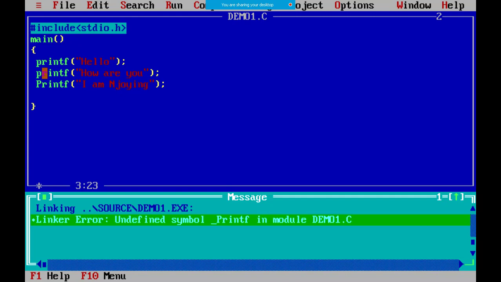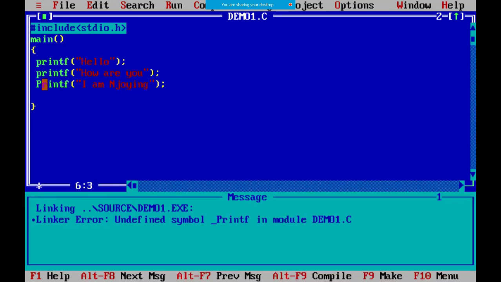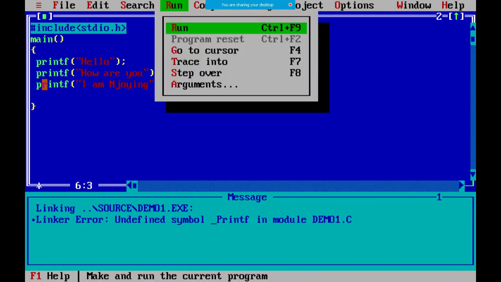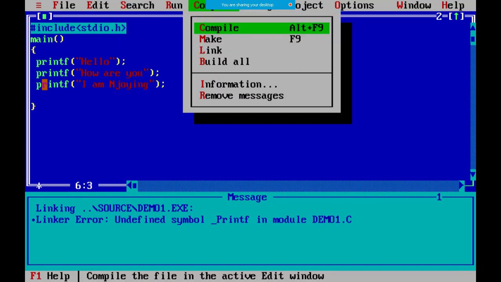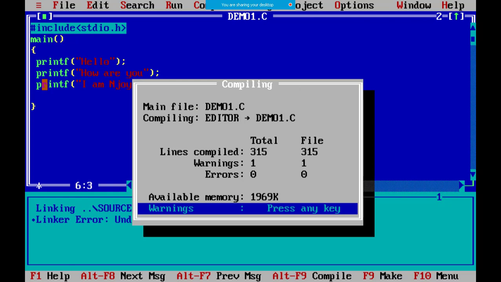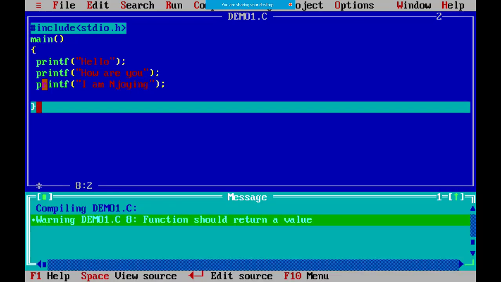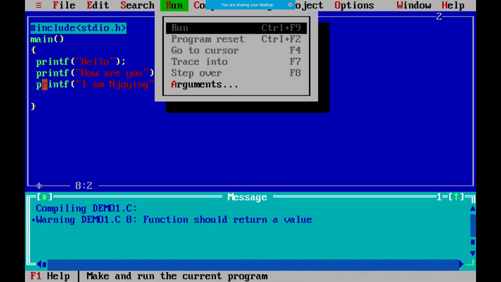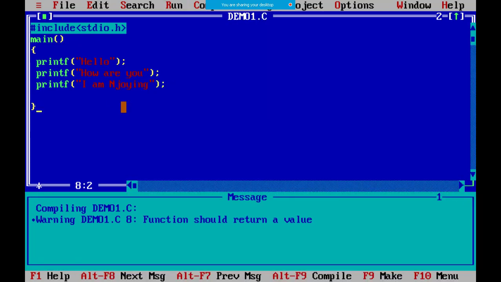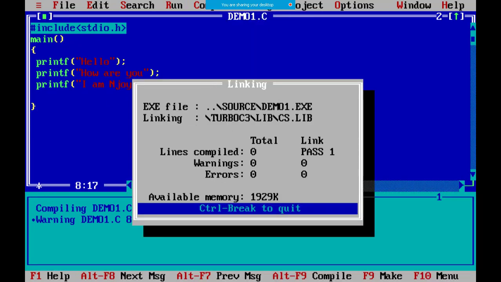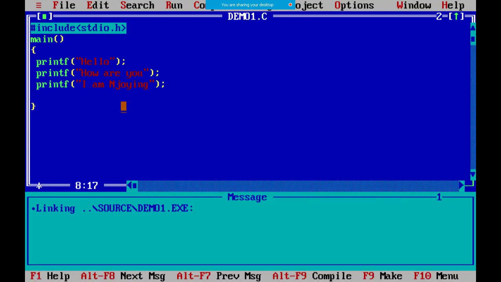Oh, sorry, in the last printf, the mistake that I made is I have written a capital P. Now it does not show the error. Now let me compile it first. I am compiling it, and it shows 0 errors. And then I make it run, so that we can see our output.